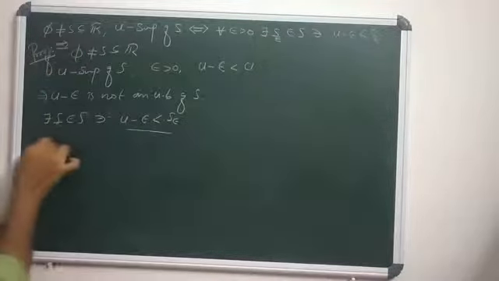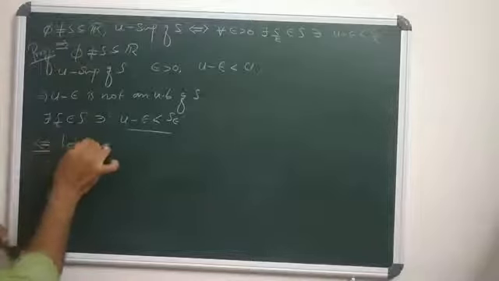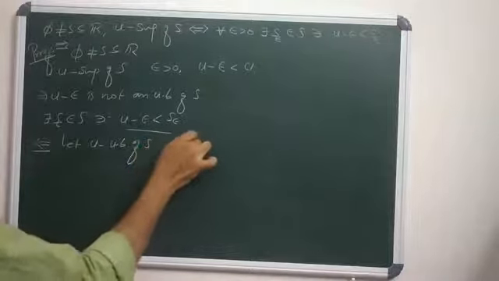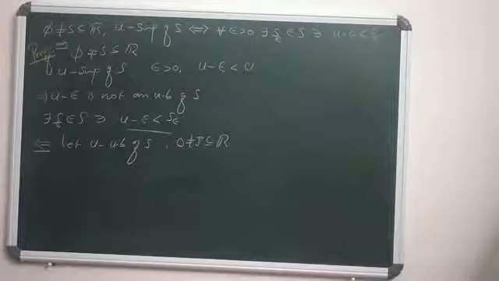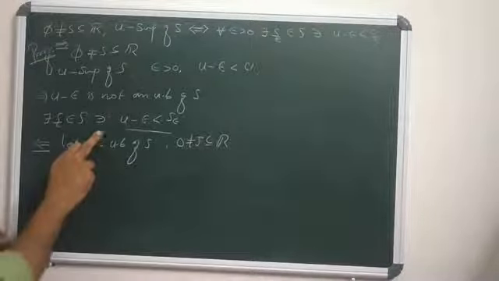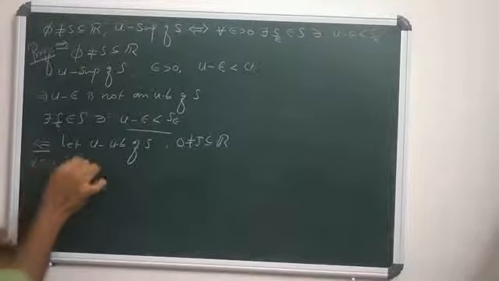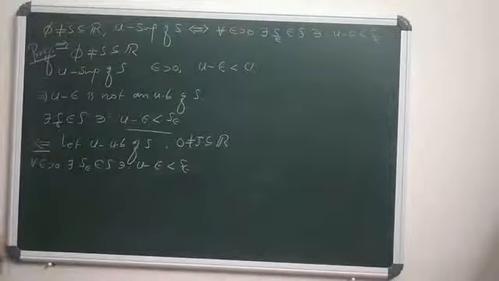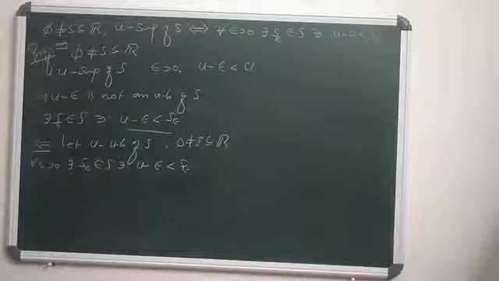What about the converse? Conversely, suppose U is an upper bound of S, where S is a non-empty subset of R. Then it is given that for all epsilon positive, there exists some S epsilon in S such that U minus epsilon is strictly less than S epsilon. Now our aim is to show that this U becomes the supremum of S.